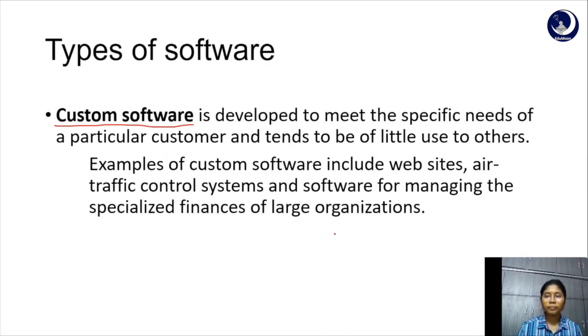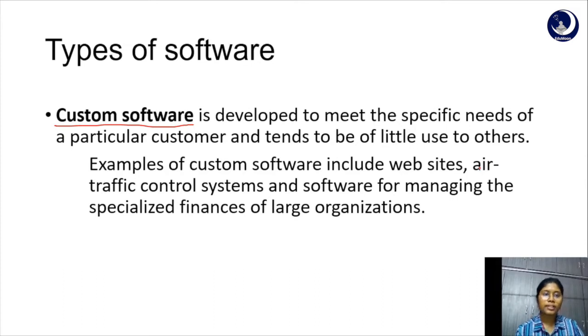For example, you want to write a Java program. You would use a Java compiler. But do you use air traffic control systems? They are used by airport authorities or the Indian Army. But we don't use an air traffic control system to write a Java program, right? This is what I mean by custom software.